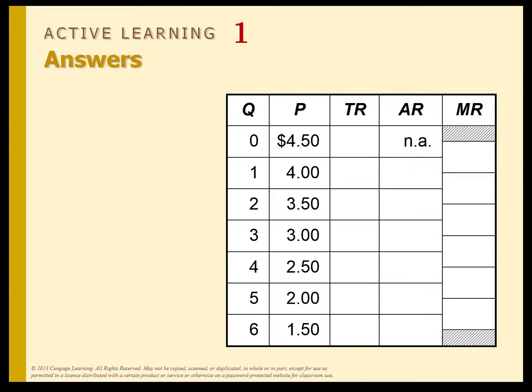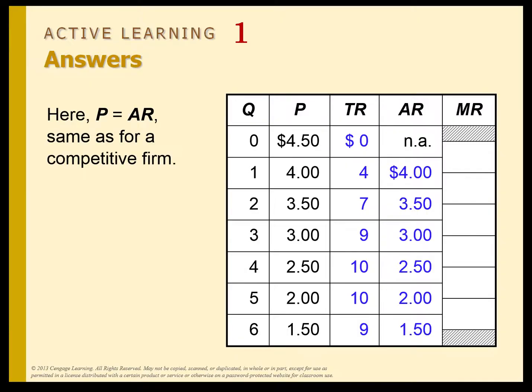Okay, so total revenue is pretty easy. You just go Q times P. That's the total amount that this monopolist gets. Remember, again, that's not profits yet. This is just the total amount of money that the firm is getting. It's just P times Q. The average revenue is just you divide it through by Q, and so price is always equal to average revenue, just like for a competitive firm. Okay, on average, how much is this product worth? Well, it's just worth whatever the price is.